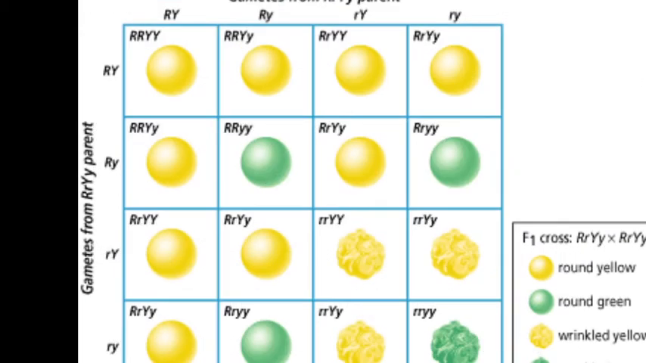Now, this one is the dihybrid cross and the inheritance of two genes. Okay.